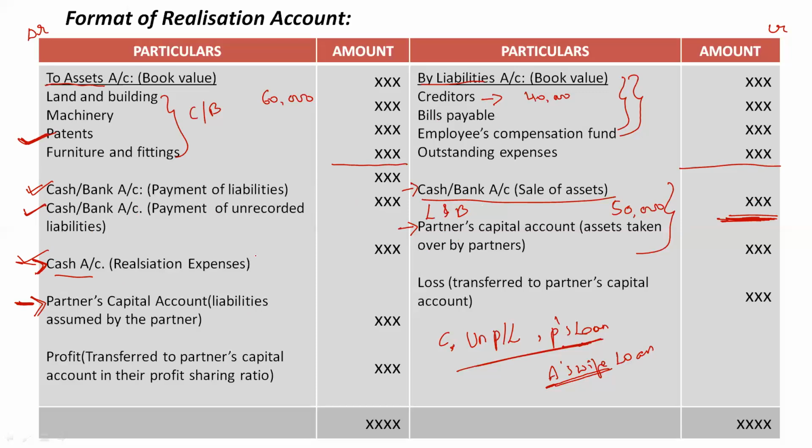This is the third step. Okay, fourth step is if we have any realization expenses, that has to be recorded on the debit side. So the whole of this format has been divided into 4 steps.